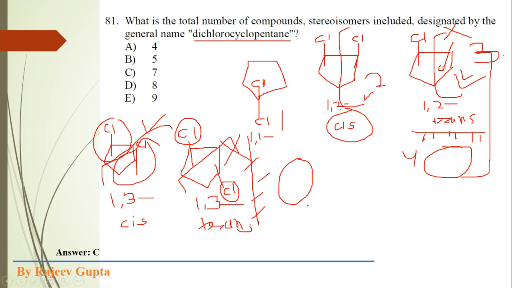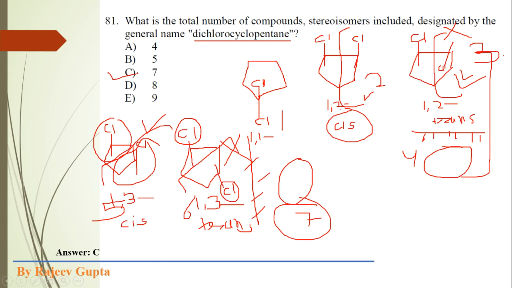Okay, so see, we get 1, 2, 3, 4. Now this is the fifth isomer, this is sixth, and this is seventh. Now no other stereoisomers or constitutional isomers are possible for this basic dichlorocyclopentane compound. So in total we get 7 isomers. So the total number of compounds which are possible is 7. So our correct option is C.